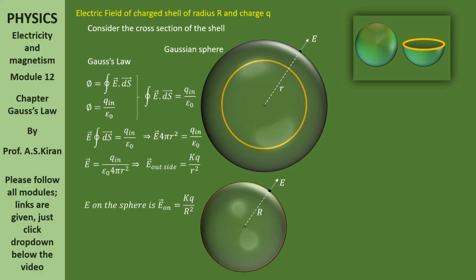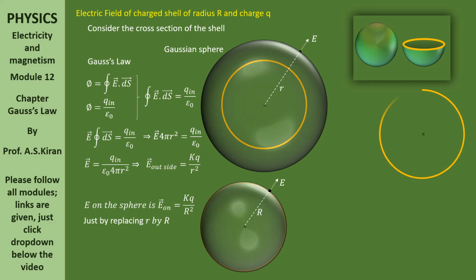What I mean, the charge is on the surface of the shell, but the shell itself is enclosed by a Gaussian sphere, where the Gaussian sphere has been compressed till the extent of the shell. Then smaller r becomes capital R. Now, just by replacing smaller r by capital R, E on the sphere is kq by R square.